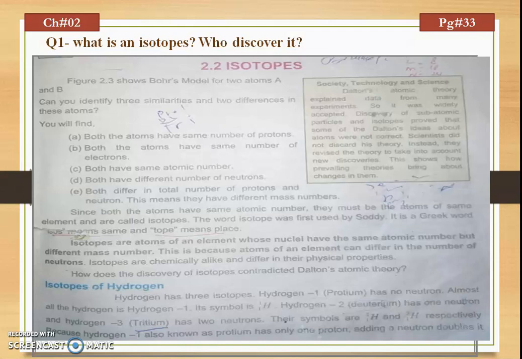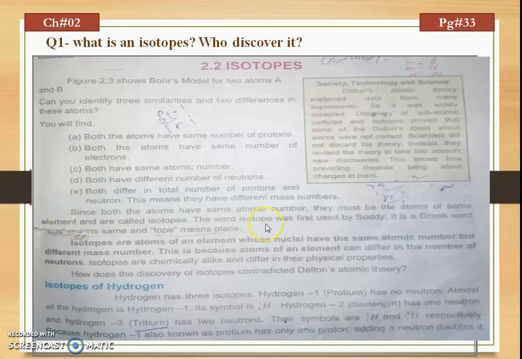As you know, we have continued our chapter number 2. Now our new topic for this lecture is isotopes. It is given on the book page number 33. Our question for this topic is: what is an isotope and who discovered it? First of all, we'll define the isotopes.